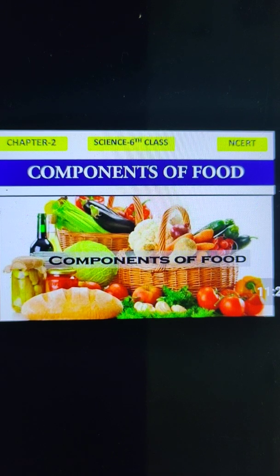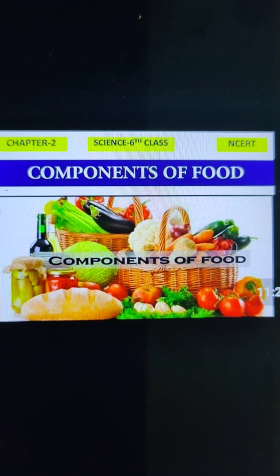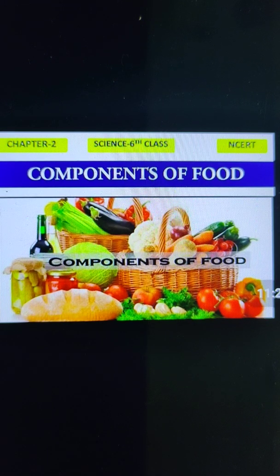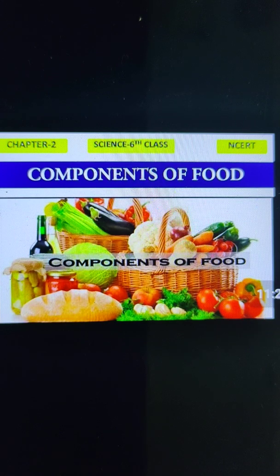Students, today we will do the revision of chapter number 2, that is components of food. In the previous chapter, we have learned that food is required to get energy for growth, for repair of our damaged body parts, and also it keeps us healthy and fit.